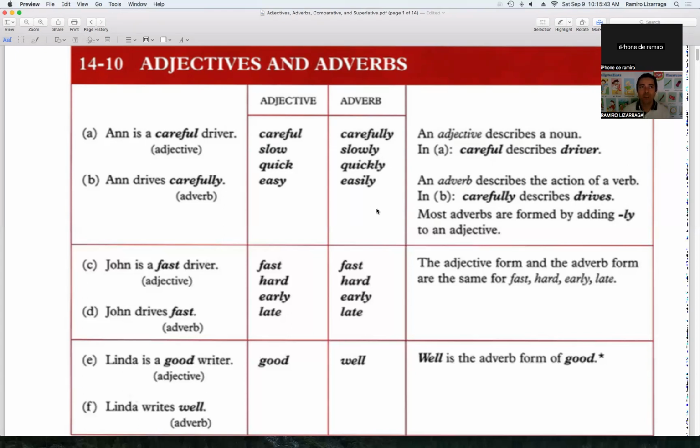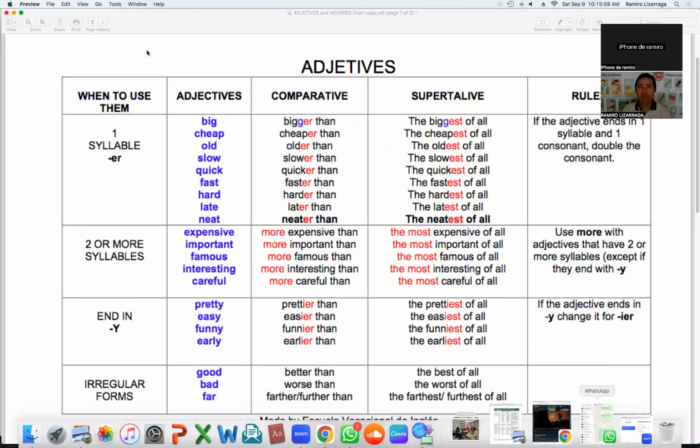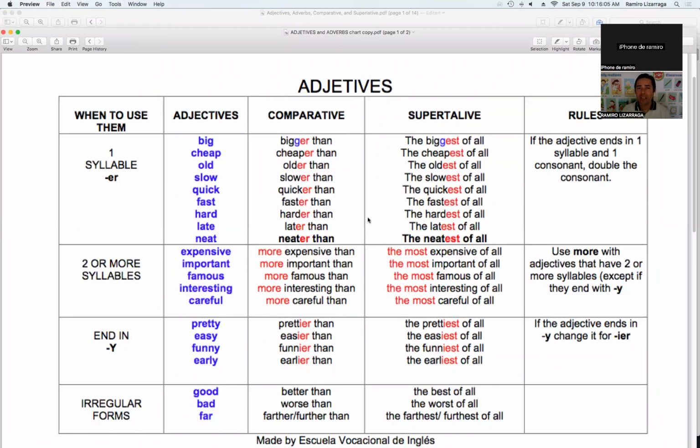They describe verbs. So the goal of this Saturday class and the next Saturday class is that you are going to be able to use adjectives and adverbs in comparative and superlative ways.